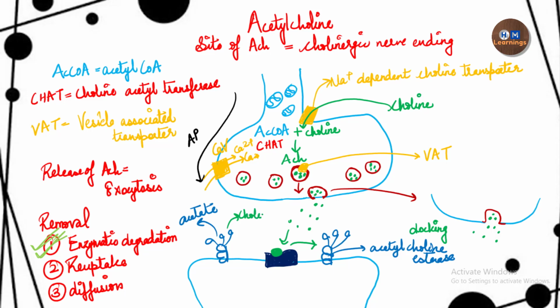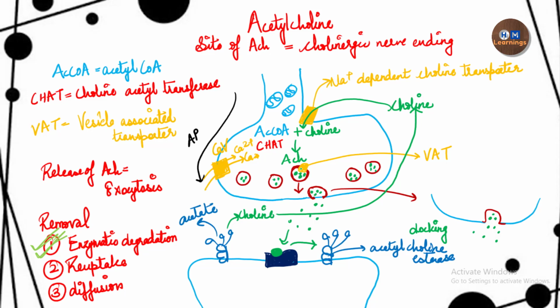Then this choline will be taken up again with the help of the transporter called the sodium dependent choline transporter. So choline is being recycled again and again. Okay, so these are the steps of the synthesis, release, and removal of acetylcholine.